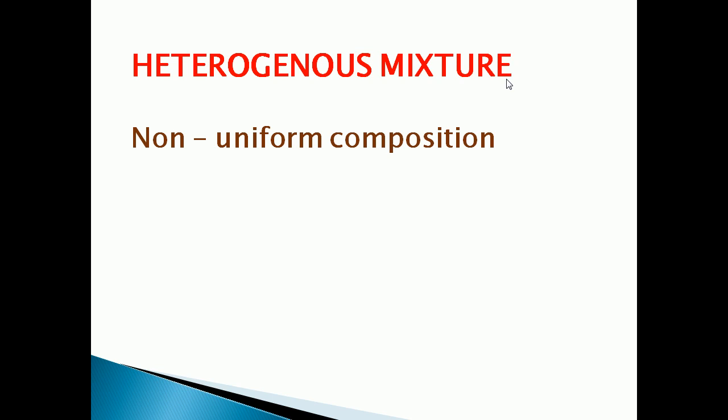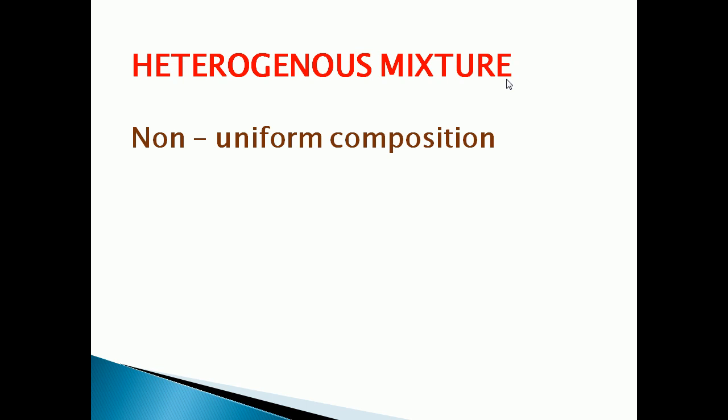So the ingredients added to the particular mixture we can easily identify, because it is not uniformly spread.